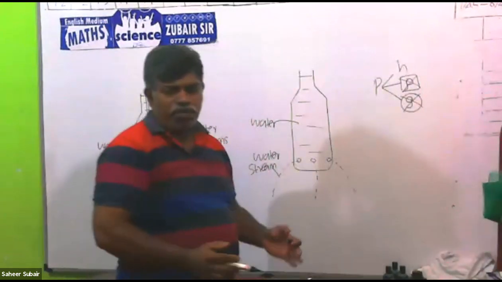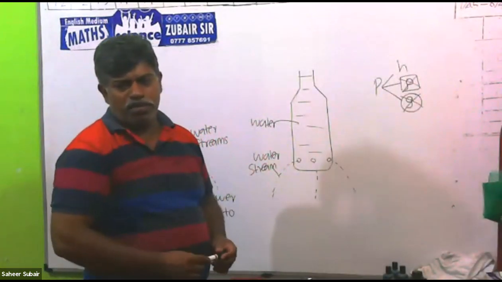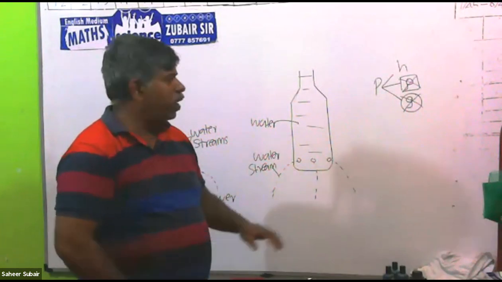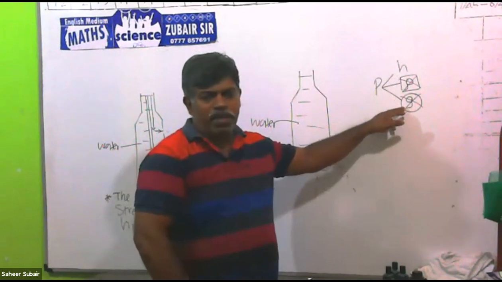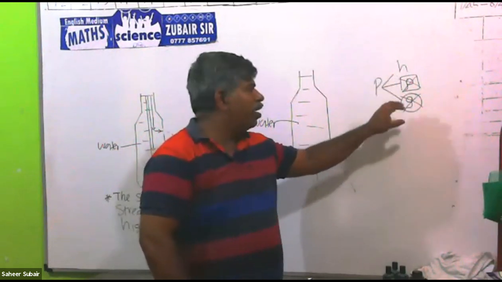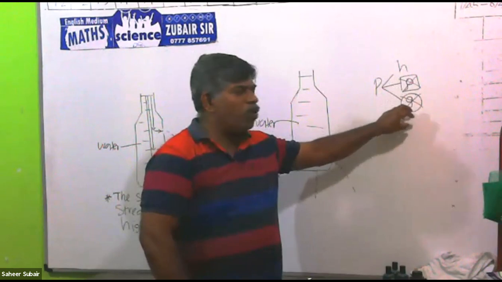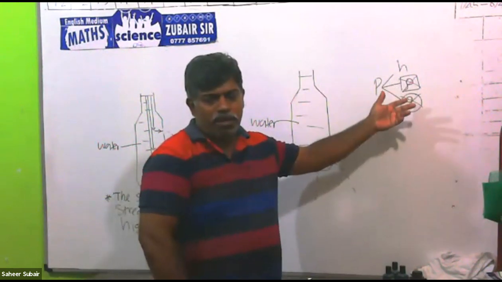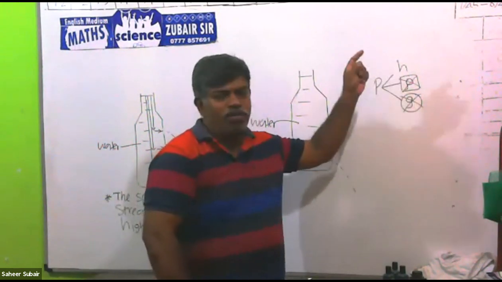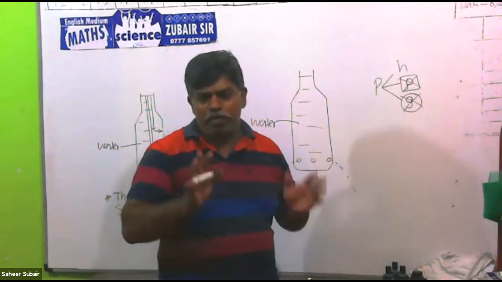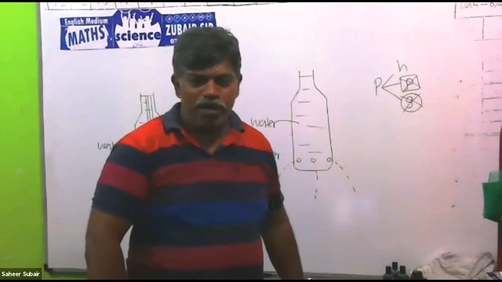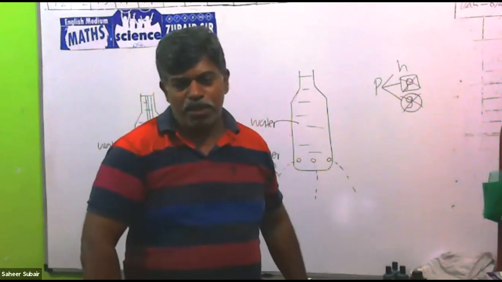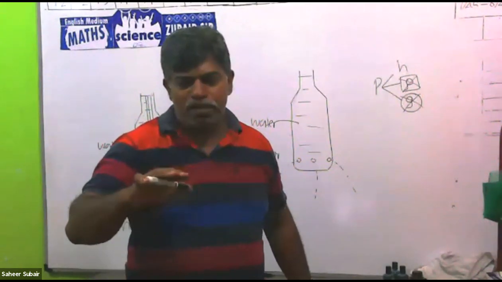So in the same liquid, we don't need to worry about that. For a particular liquid, we don't need to worry about rho and g. That is common. Then the pressure is getting changed according to the depth only. So in one liquid, on one planet, the pressure is changed only by the depth.